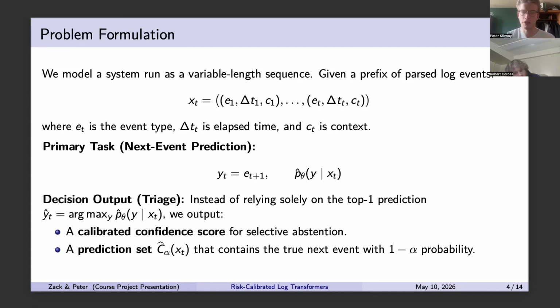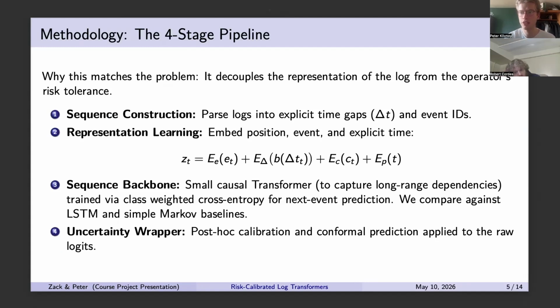support for operations. Our methodology is a four-stage pipeline. So first we need to construct the sequences. So we need to parse the logs and model the time gaps and event IDs. Then we utilize some representation learning where we embed the information.